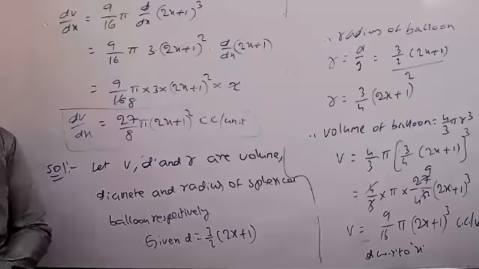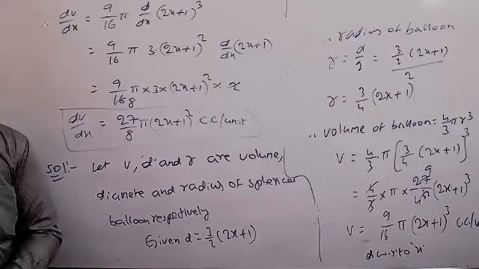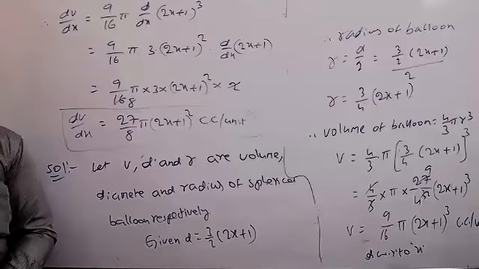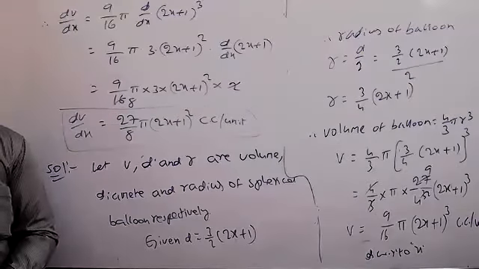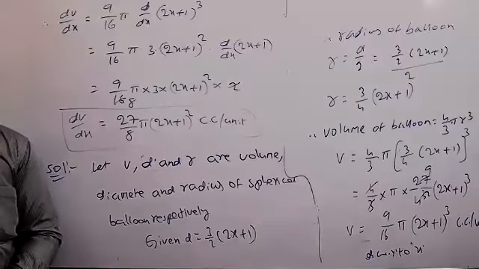Simple question. Nothing is there. It's not that much difficult, it is very easy. First we have to find the volume, later we differentiate with respect to x. First find the volume, and then differentiate with respect to x on both sides.